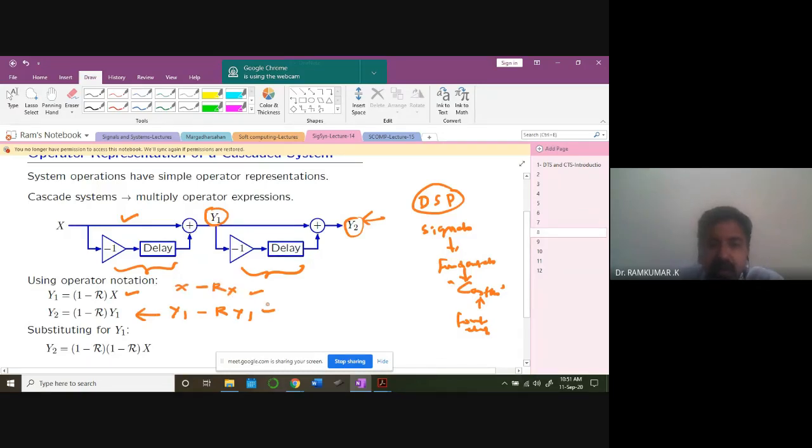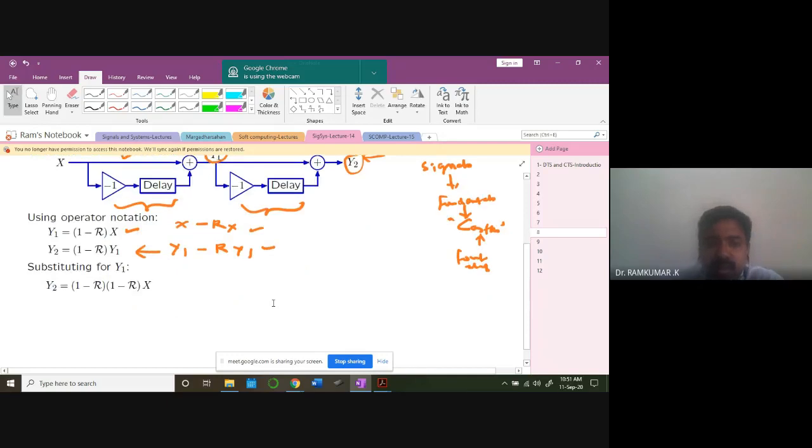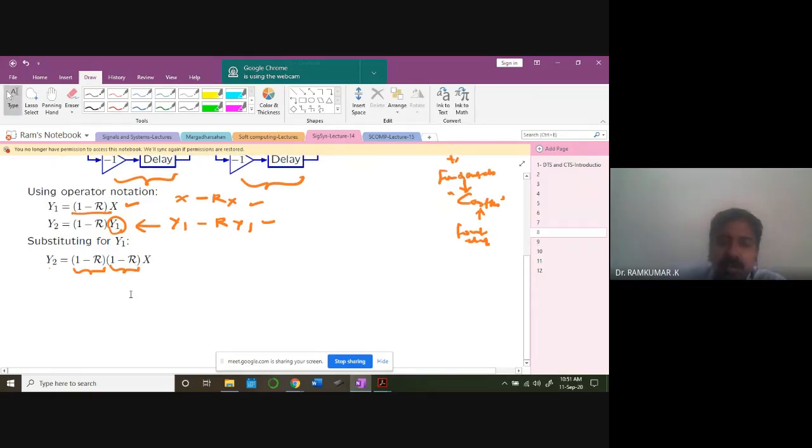Is it clear? Now substituting for Y1, what do I get? I'm going to get (1 minus R)(1 minus R). Here I'm substituting for Y1 this expression, (1 minus R)x. So Y2 is going to be equal to (1 minus R)(1 minus R). See, I said a polynomial is coming up. It's a kind of polynomial I'm talking about. So it's more like (1 minus R) whole square.